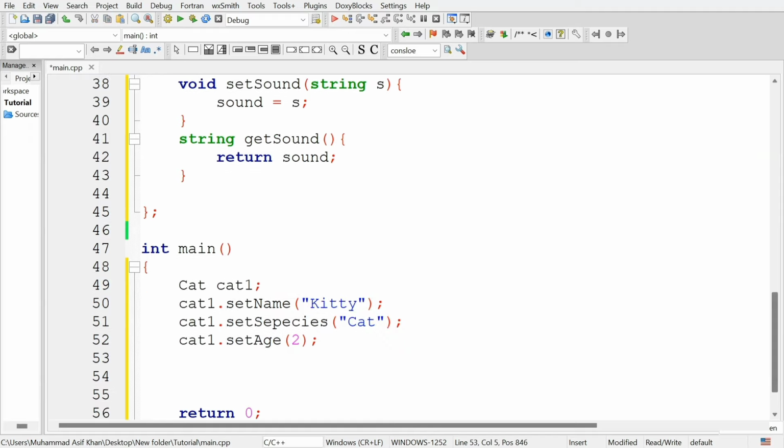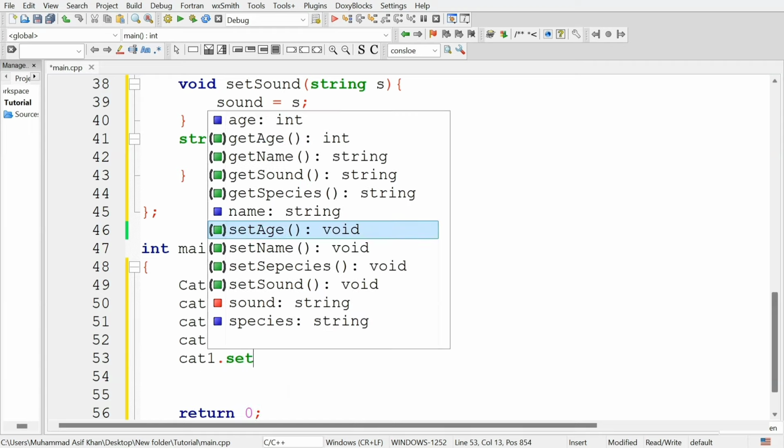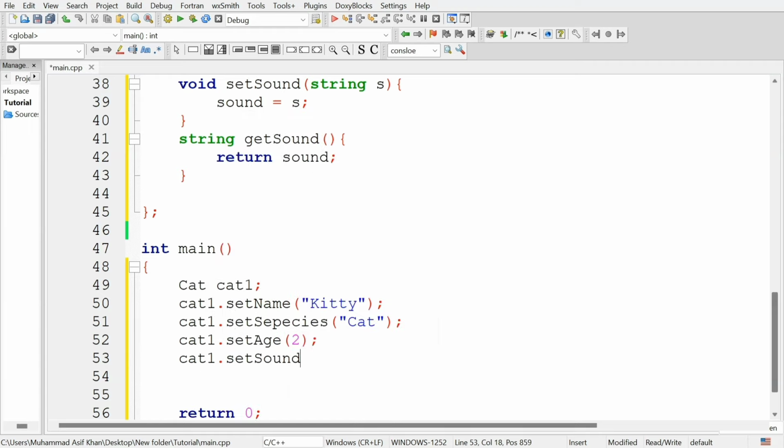And there is one setter method that is defined in the cat class, that is for setting the sound of the cat object. cat1 dot set sound, and give this the sound of the cat, that is meow meow, and it will store the sound of the cat object.